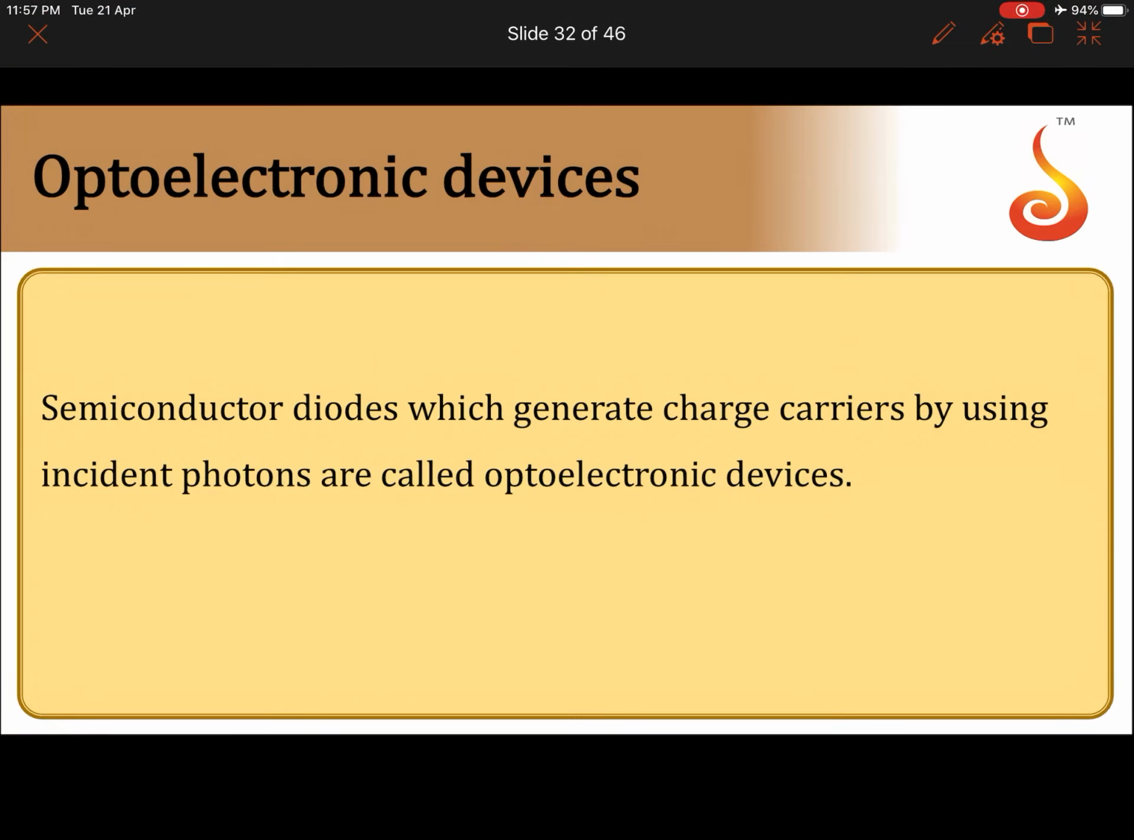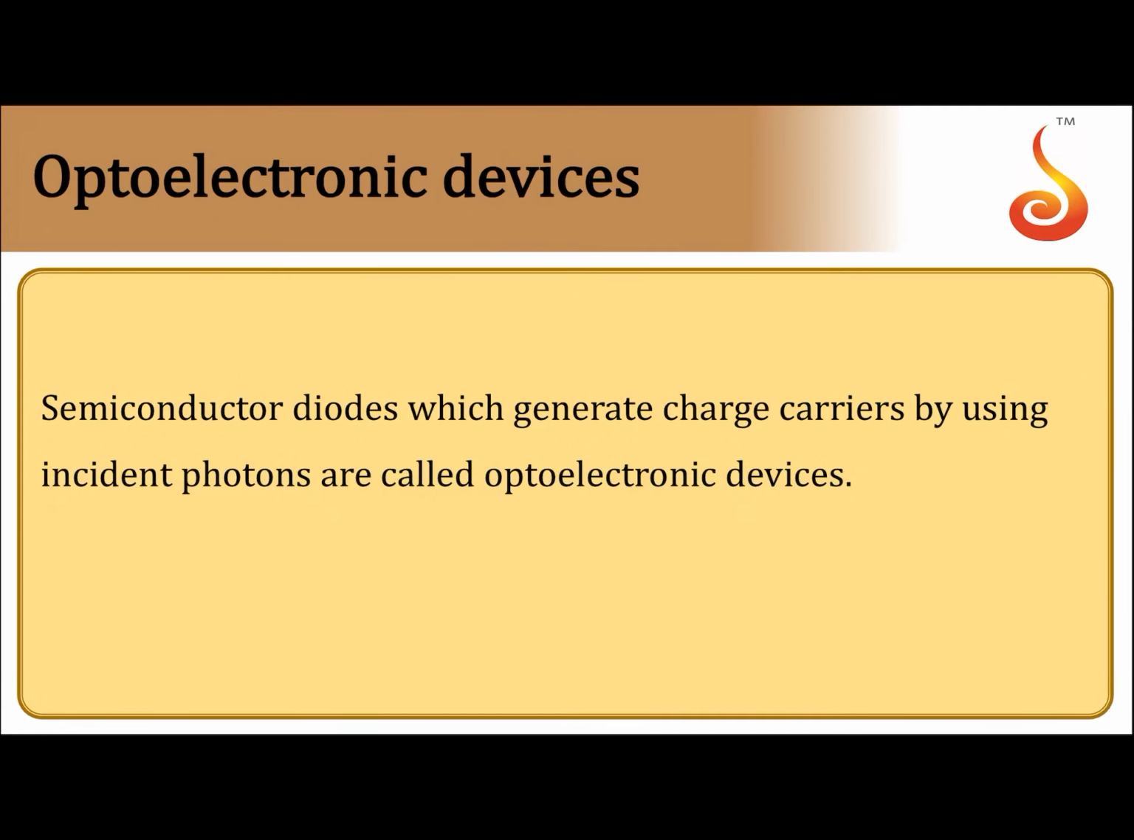Now moving on to the next concept, that is optoelectronic devices. Semiconductor diodes which generate charge carriers by using incident photons are called optoelectronic devices. They generate charge carriers like holes and electrons, based on the incident photons, the incident light on them. So they are called optoelectronic devices. It is the technological hybrid of optics and semiconductor electronics.